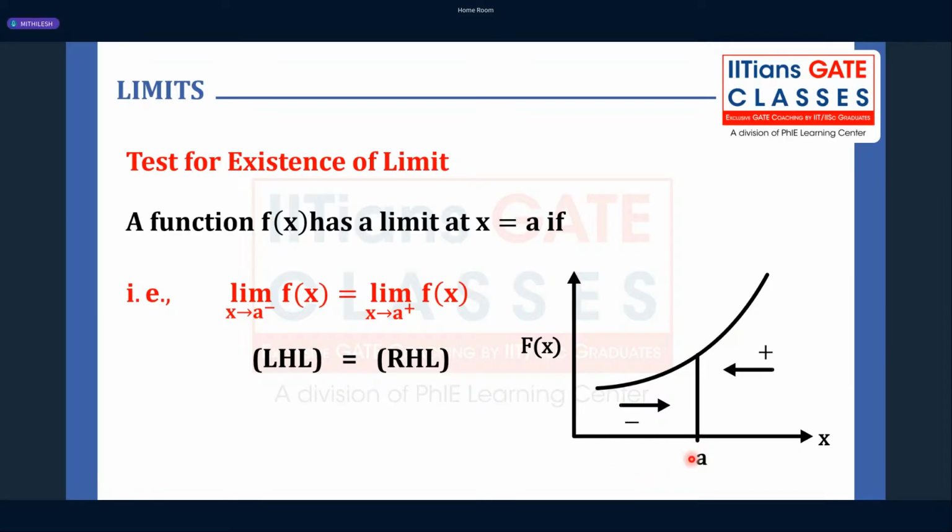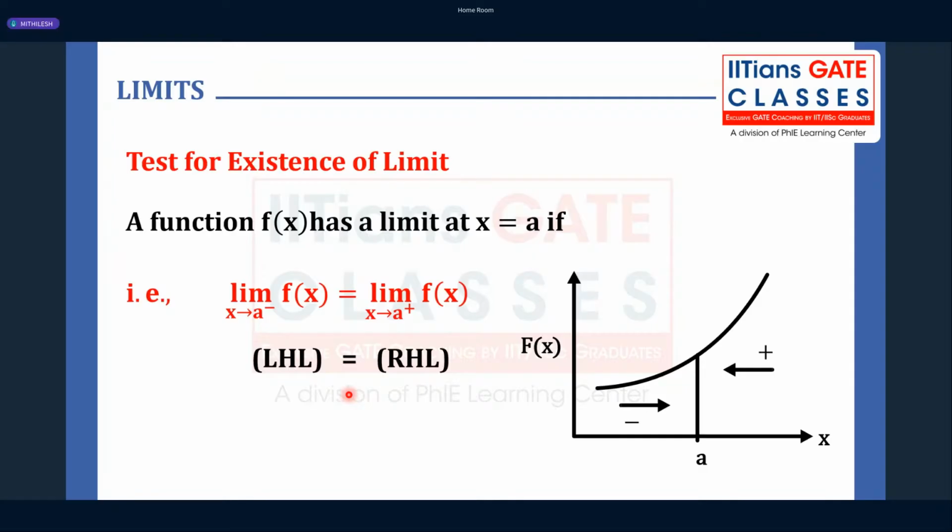If you approach the point a from the left hand side, or the negative side, or from the positive side, which is the right hand side, you expect that for this function you are going to get the same value of f of x. So limit x tends to a from the negative side or limit x tends to a from the positive side, the value of the function is the same. In that case, you can say the limit exists.